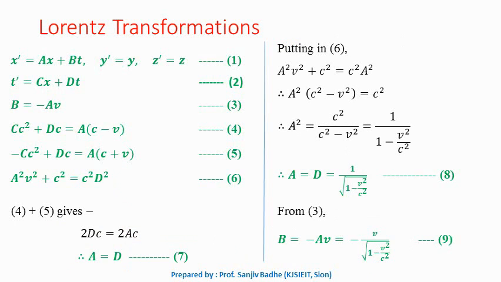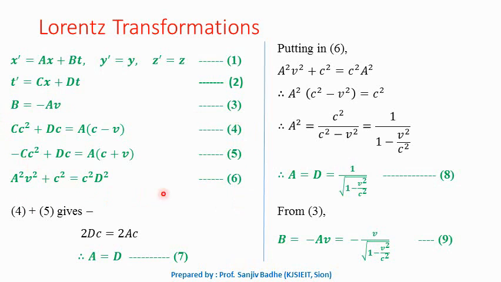So from event 1, event 2 and event 3, we got 3 equations: c square plus dc equal to a into bracket c minus v, that is equation number 4; minus c square plus dc equal to a into bracket c plus v, that is equation number 5; and a square v square plus c square equal to c square d square, that is equation number 6.